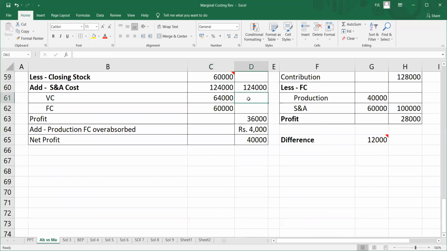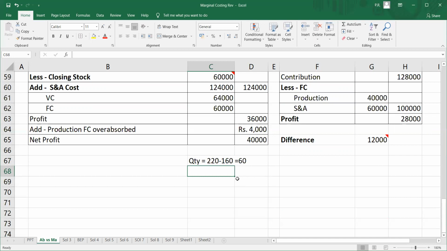It's always simple. Now we always do this. In absorption costing it will be quantity. How will you get the quantity? Here it will be the production that was made, that was 220 units, minus how much we have sold, 160. So what you get is 60 units. That is the quantity of closing stock.